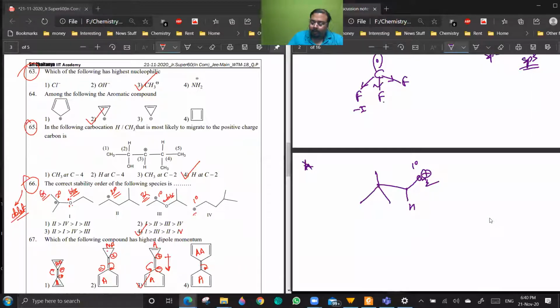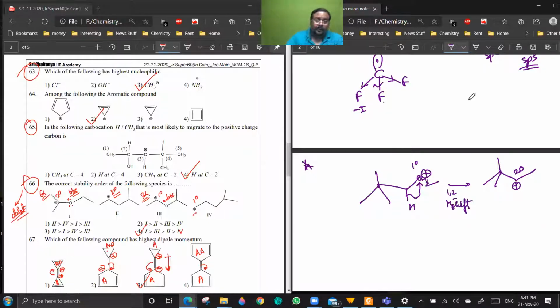This hydrogen, along with its bonding pair of electrons, will move to this side, so you get a 2 degree carbocation, which is more stable. This is known as a 1,2 hydride shift.